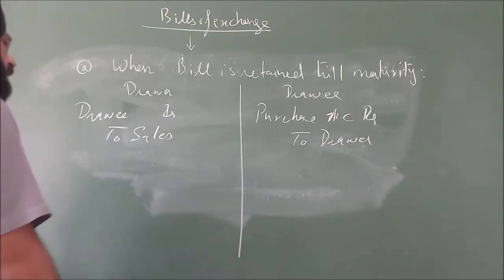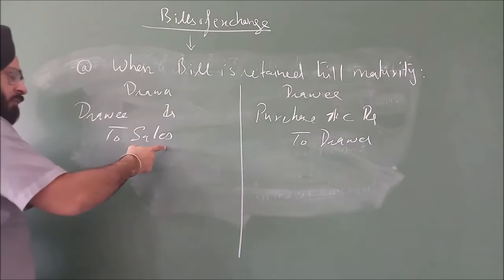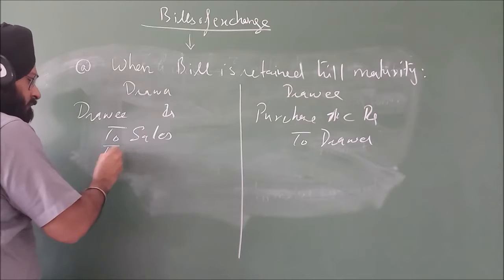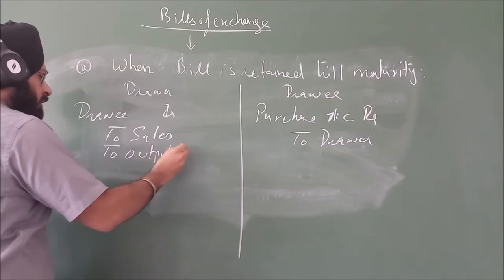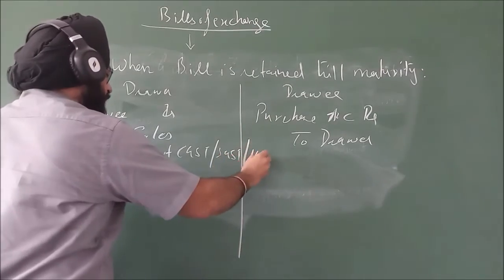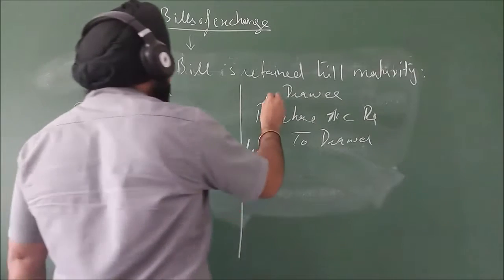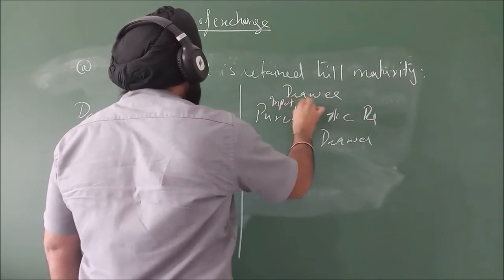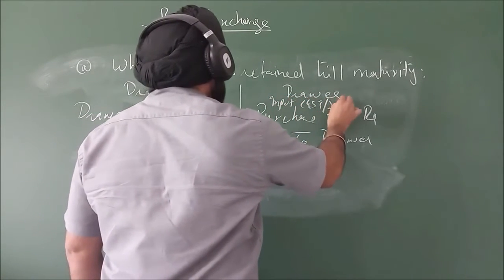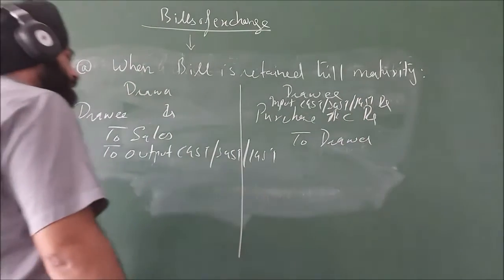Purchase to drawer. Right? If there is GST, you write it here. So output CGST, output SGST. Output CGST or SGST or IGST, whatever. If there is GST in this, you can definitely input CGST or SGST or IGST. Right?